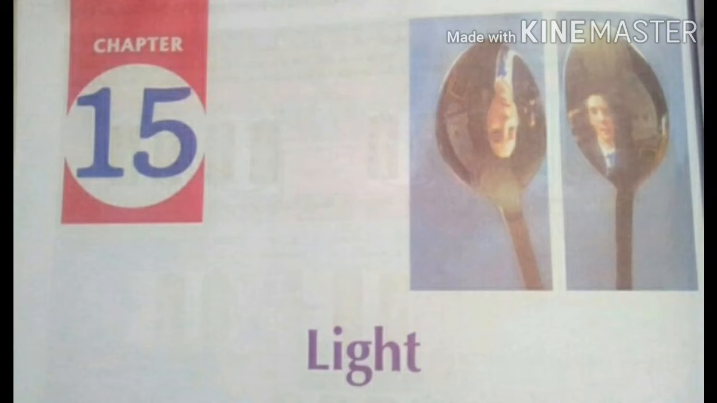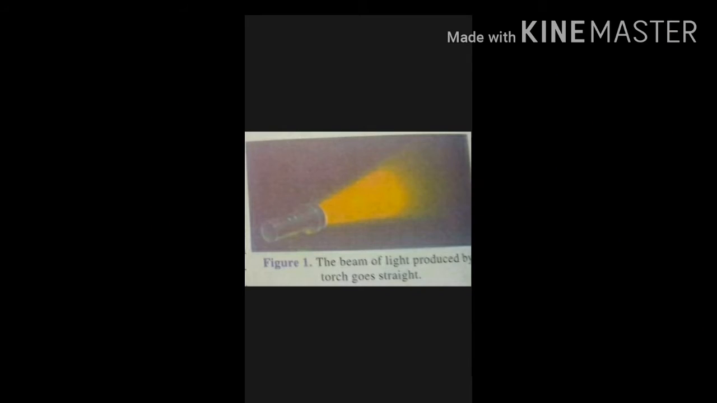Light is a form of energy. Light is needed to see things around us. Light enables us to see objects from which it comes or from which it is reflected. We detect light with our eyes. Light travels in straight lines.